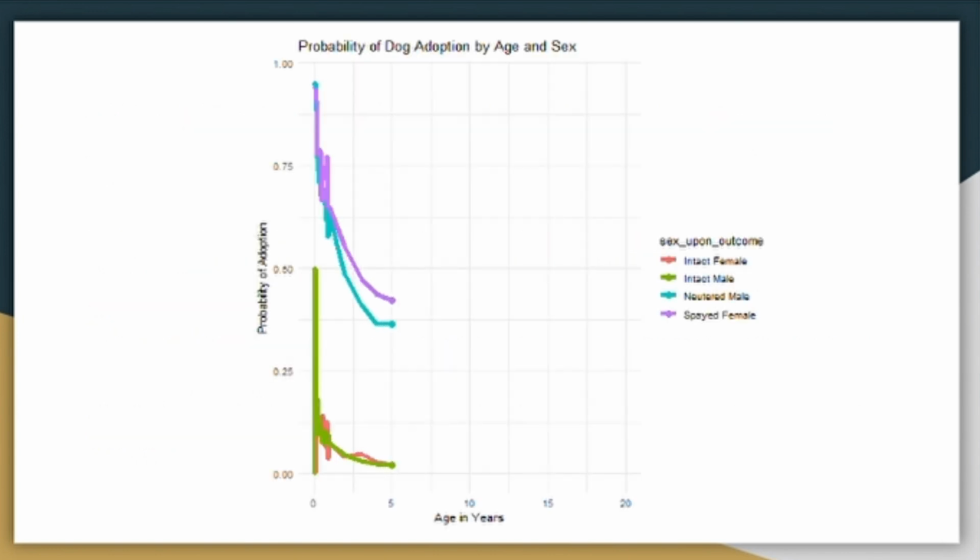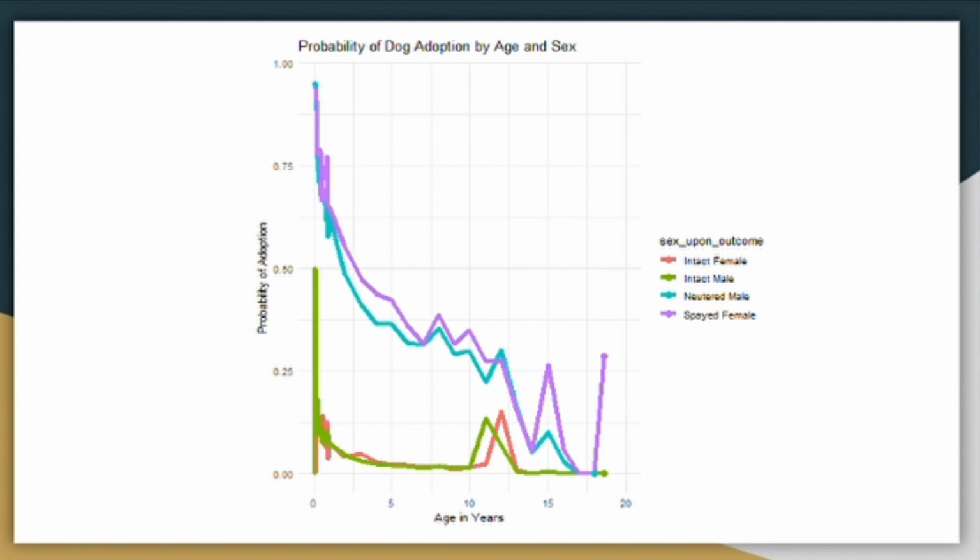This is the end result of my model. This GIF shows the rates at which dogs were adopted the older they got. It also includes whether they were neutered or spayed or otherwise intact. This model does show a sharp increase of adoptions in female spayed dogs after the age of 20. I predict that this is because there was only one entry.